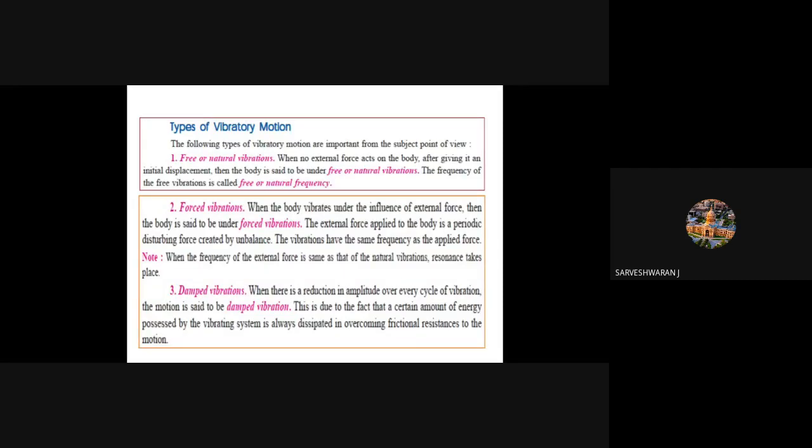It vibrates under the influence of an external force. We are giving some external force, like you are pushing the door. That is also an external force. It is said to be forced vibration. The external force applied to the body is a periodic disturbing force created by unbalance. This vibration has the same frequency as the applied force. And the third one is called damped vibration. When there is a reduction in amplitude over every cycle of vibration, the motion is said to be damped vibration. This is due to the fact that a certain amount of energy possessed by the vibrating system is always dissipated in overcoming friction resistance to the motion.